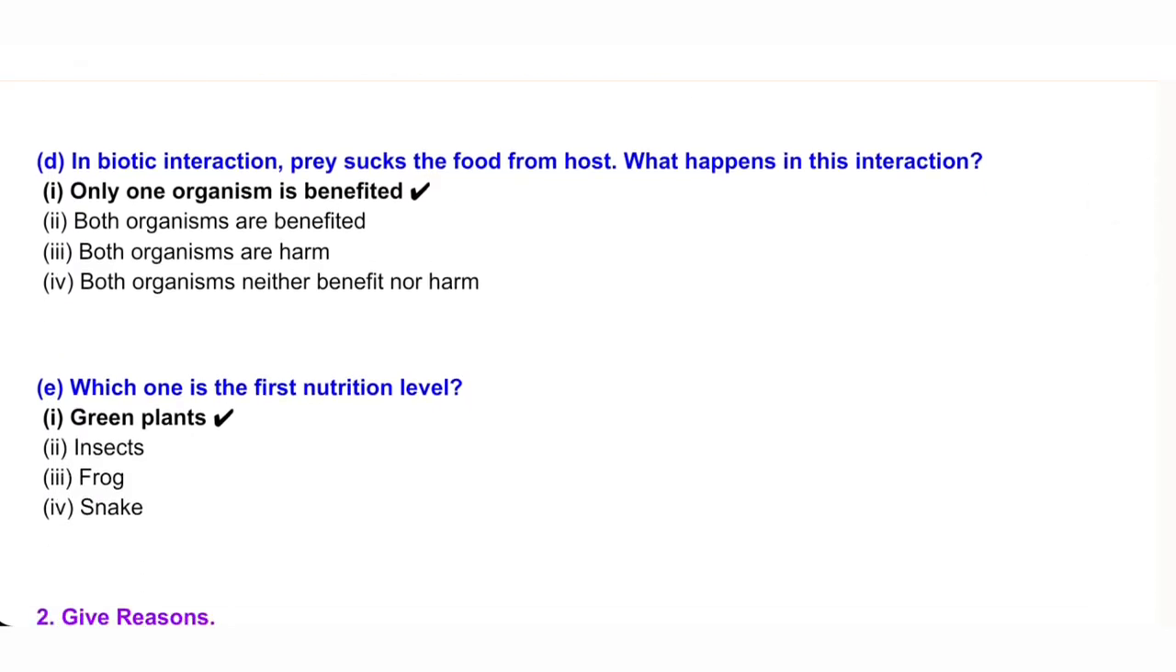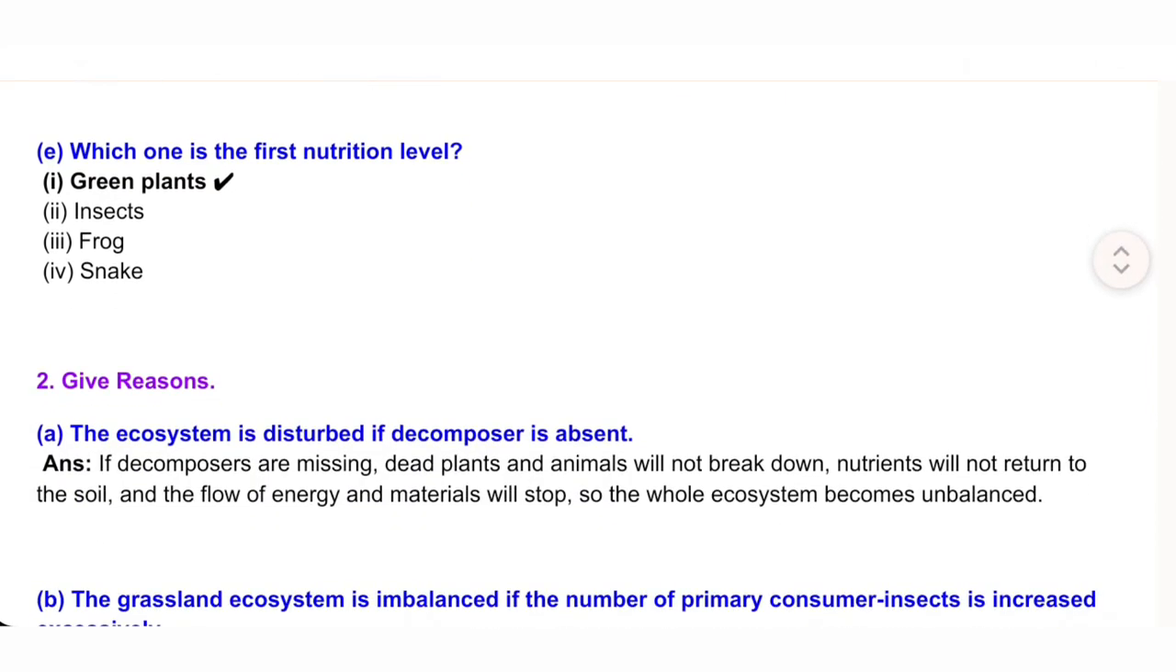E. Which one is the first nutrition level? I. Green plants. II. Insects. III. Frog. IV. Snake. 2. Give reasons. A. The ecosystem is disturbed if decomposer is absent.